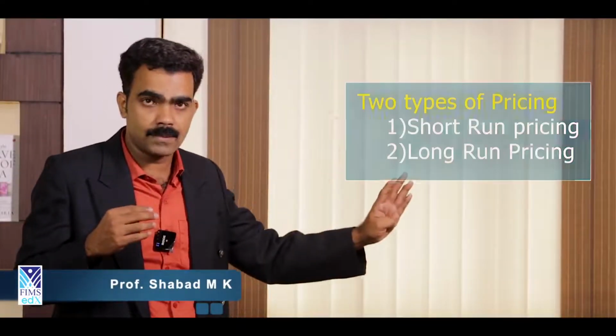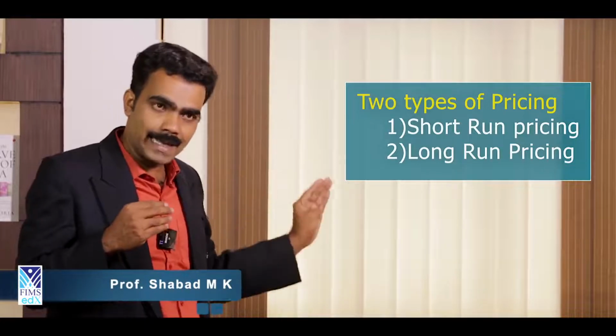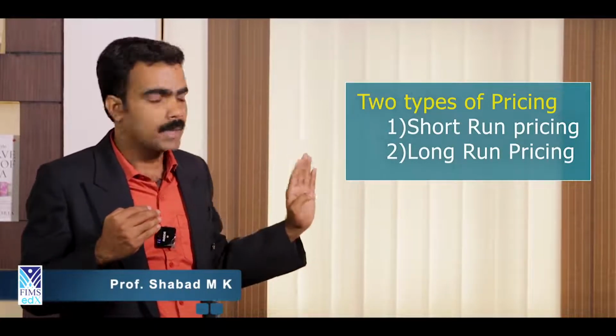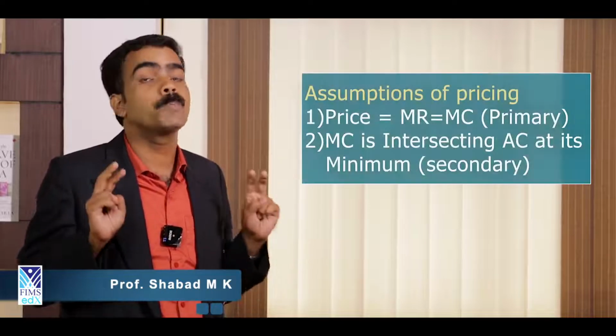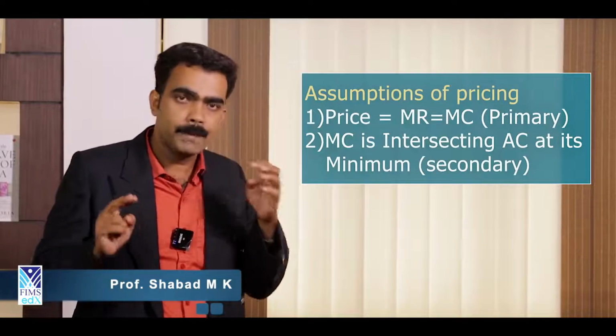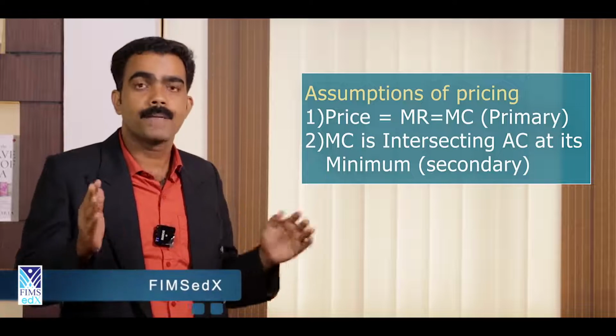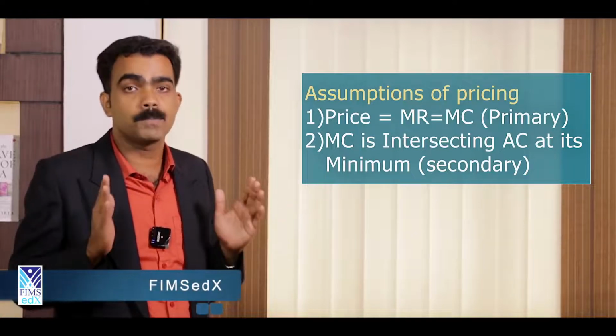The perfect competitive market has two types of pricing systems. One is short-run pricing and one is long-run pricing. So in this particular analysis, we want to know something very seriously. For a profit-earning producer, behind pricing, there are two types of assumptions or principles.